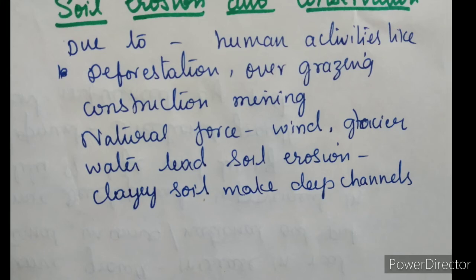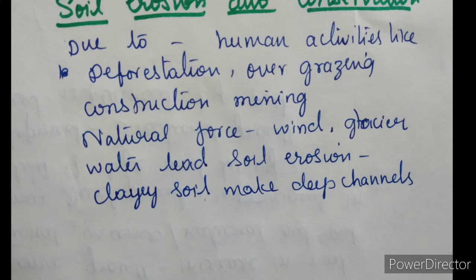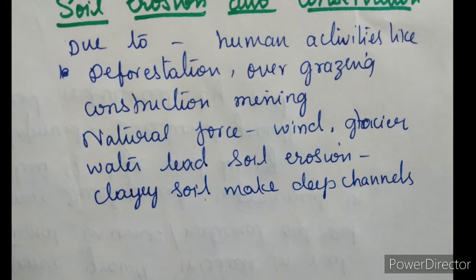The soil erosion may happen there. And one more thing, natural disasters, that is strong wind, glaciers and water, lead to soil erosion. The floods will, at that time also, cause soil erosion. So these are all the natural things. Some are human activities.